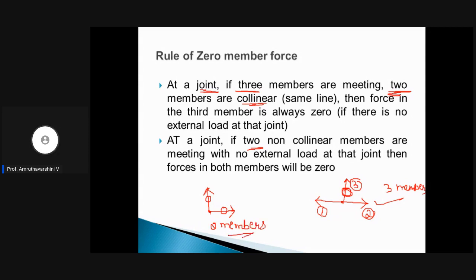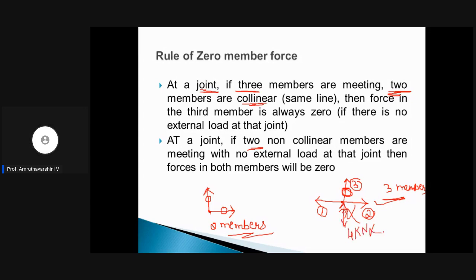This is for the two members and the earlier one is for the three members. So these are the two important rules that will help you in solving the questions easily. Clear with these two rules? This rule cannot be applied if there is a support, or if there is an external load.